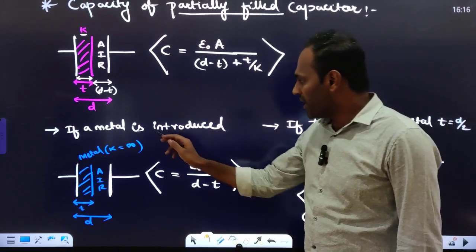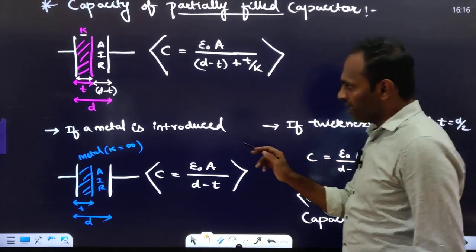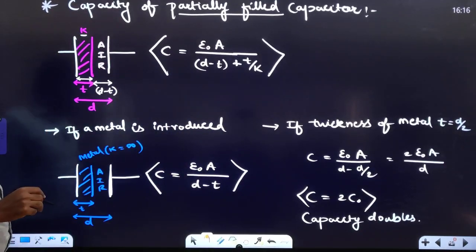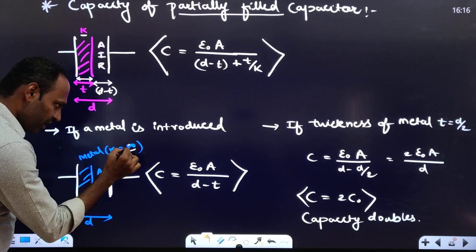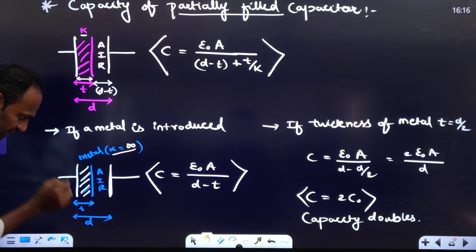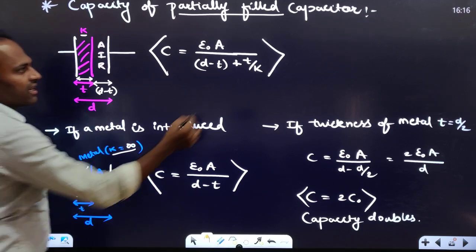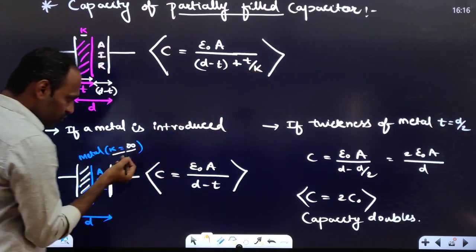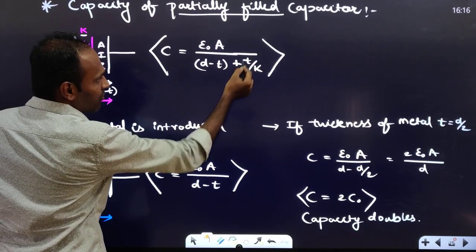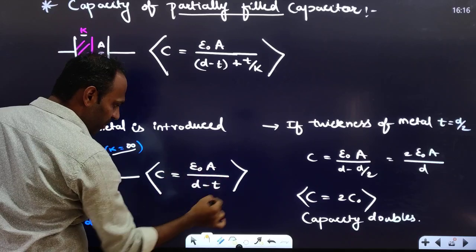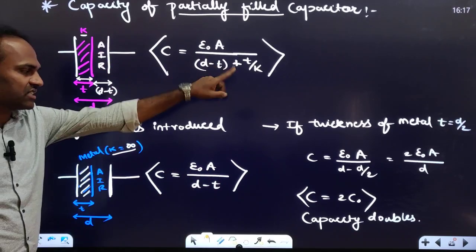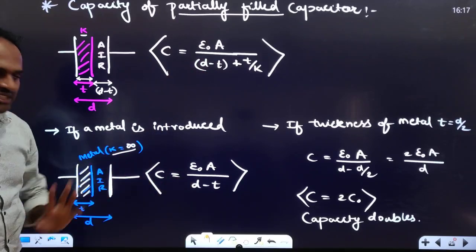Okay, next, if a metal is introduced, look, if in the place where we have put this dielectric, suppose we put a metal. What is the dielectric constant of metal? It is infinity. So if I insert a metal here, then in this t by k, in place of k I have to substitute infinity, because the dielectric constant of metal is infinity. Anything divided by infinity will be 0. This term becomes 0. That's why the formula will be epsilon naught A divided by d minus t. If it is a dielectric, d minus t plus t by k. If it is a metal, it is d minus t only.